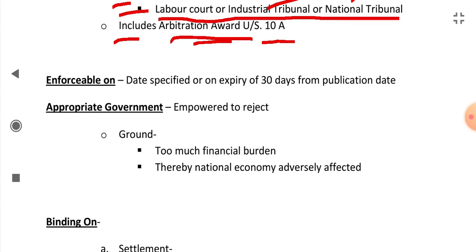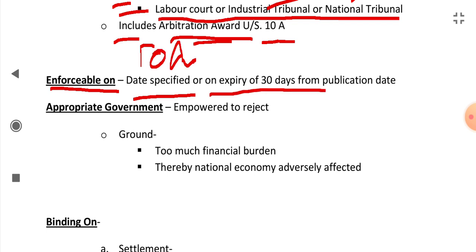When is an award enforceable? It is enforceable on the date specified within the award, for example that the award will be enforceable from 10th May, or on expiry of 30 days from the publication date. It means when the award is published, after the expiry of 30 days from the publication date, it will be enforceable.